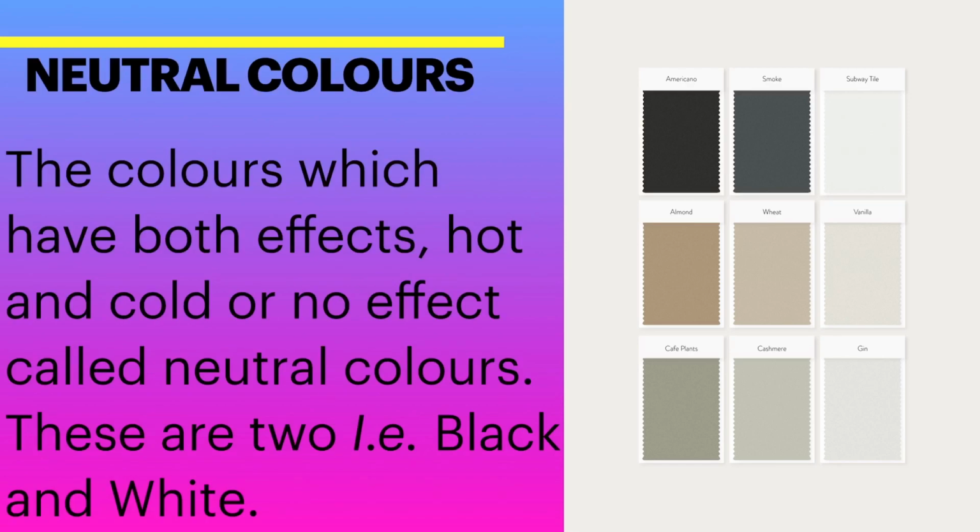Neutral colors. The colors which have both the effects hot and cold or no effect are called neutral colors. Neutral colors don't usually show up on the color wheel. Neutral colors include black, white, grey, and sometimes brown and beige. They are sometimes also called earthy tones.